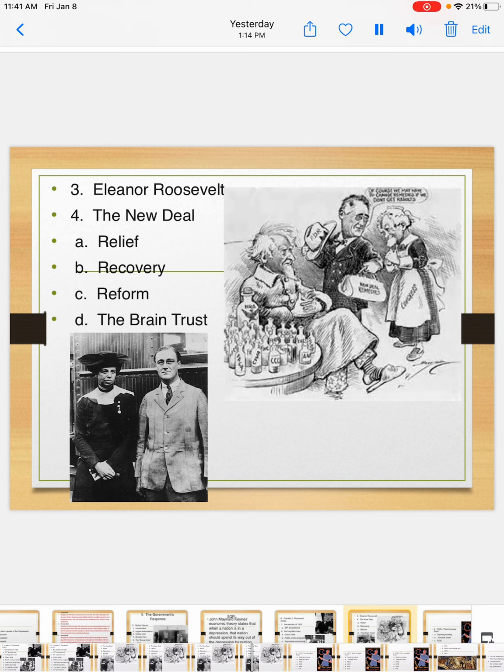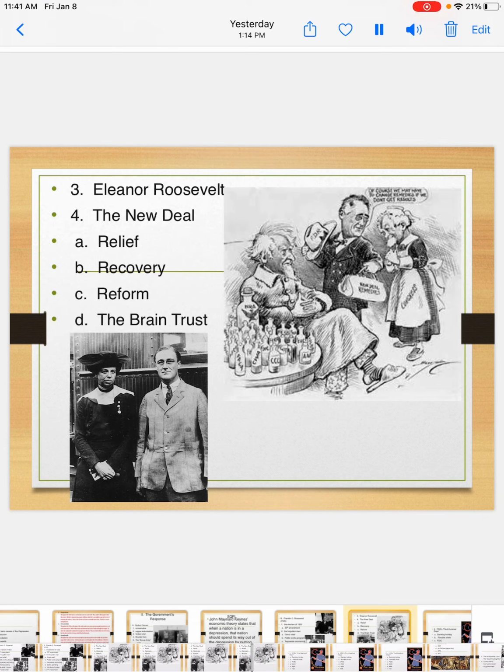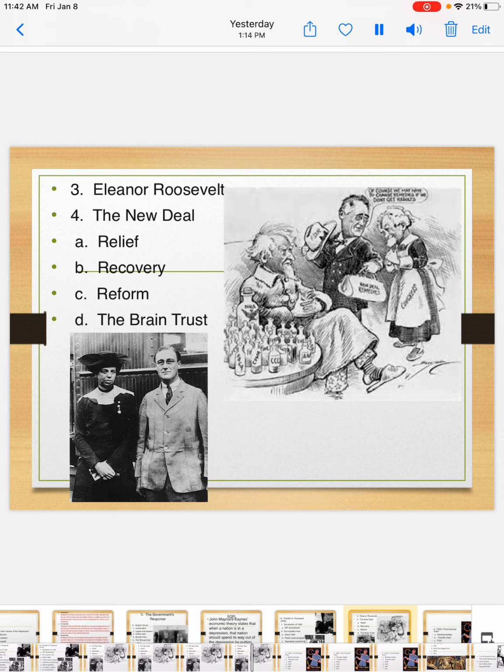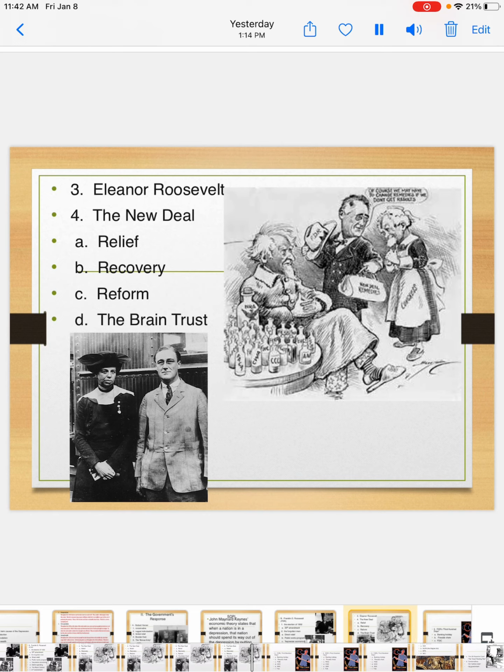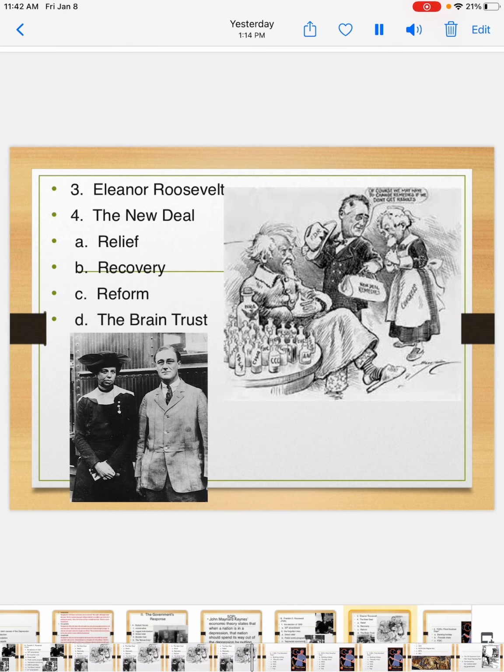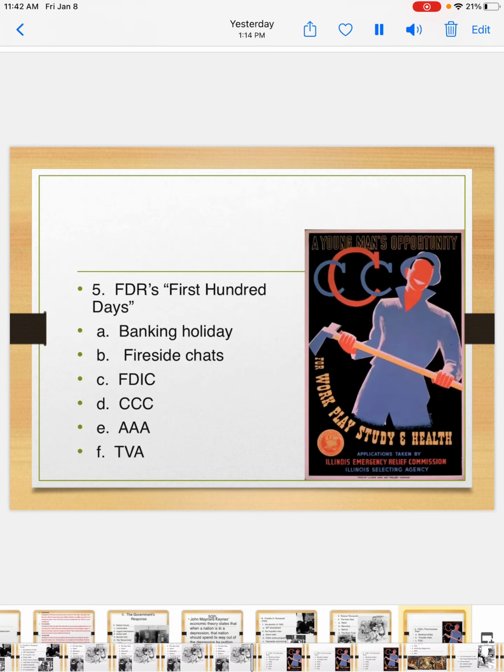While FDR was a very smart man and very dedicated to being president, he could not possibly do a good job on every single one of those on his own. So he hired some very, very smart people, some intellectuals in government, and put them in charge of different parts of the New Deal. They nicknamed this group of academic advisors the Brain Trust because they were so well educated and smart in whatever their topic was.